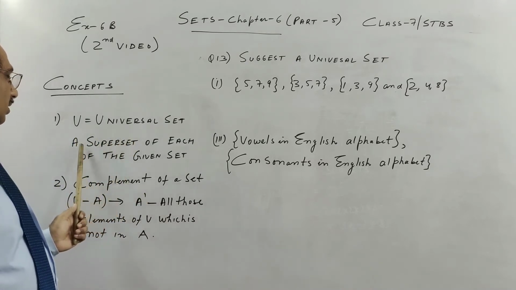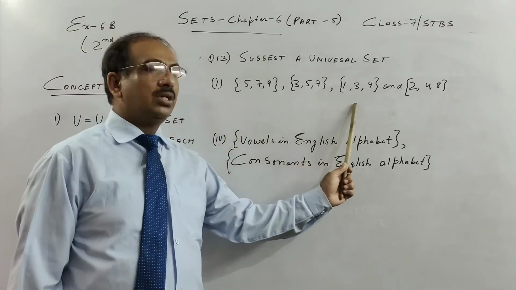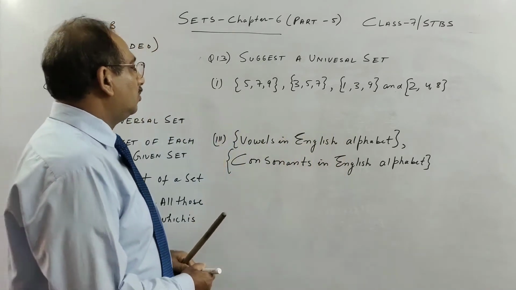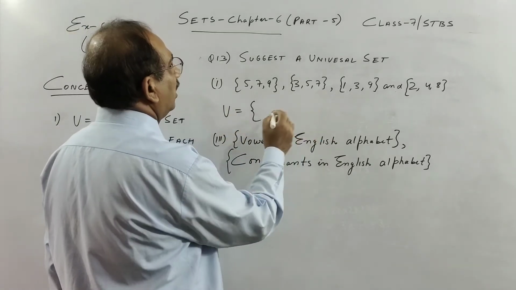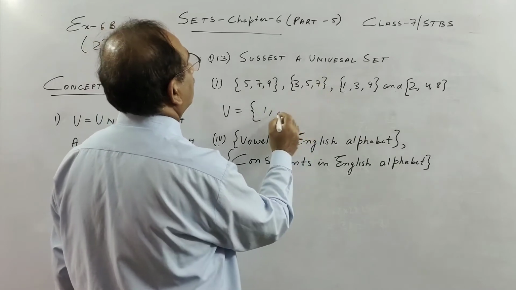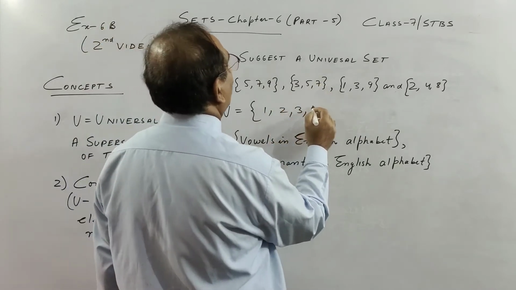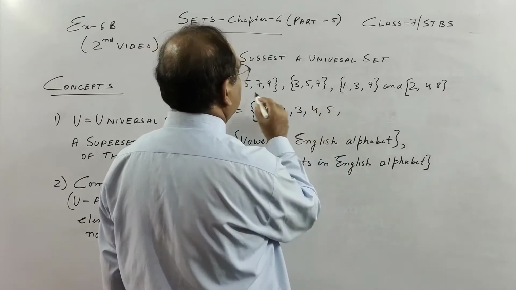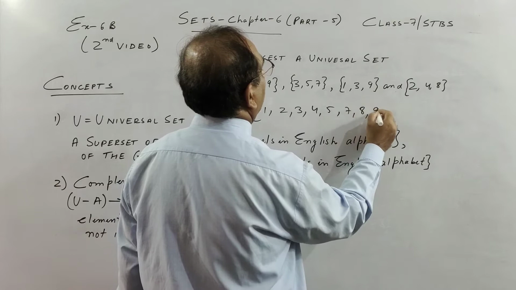A universal set is a superset of each of the given sets. So here children, we have four sets. The universal set, represented by U, has all the elements of the given sets: 1 2 3 4 5. See, 6 is not there, children. 7 8 9.